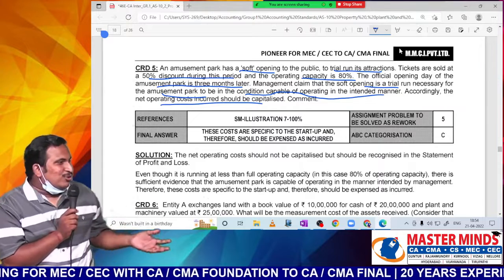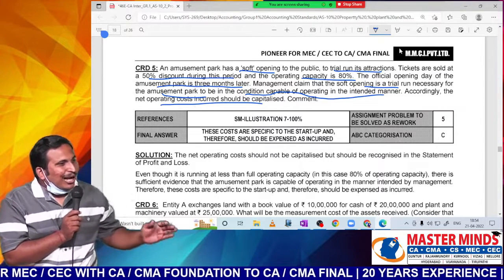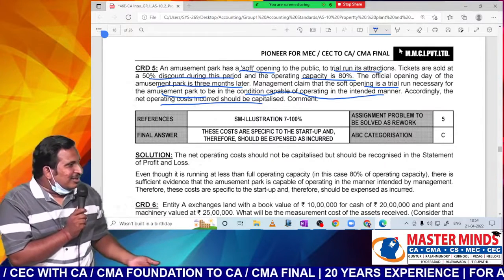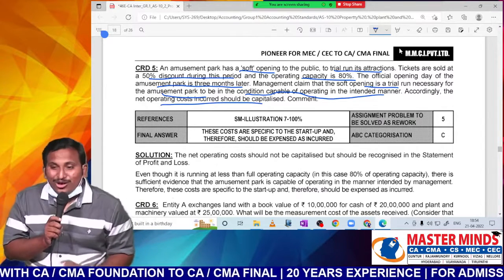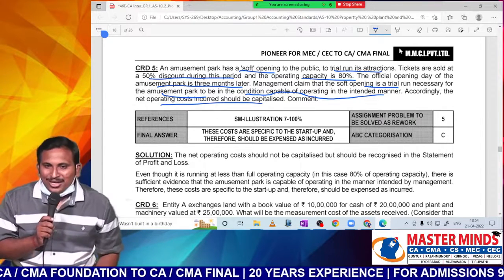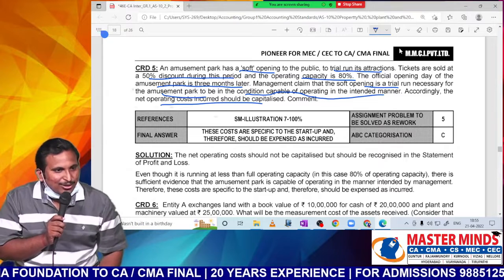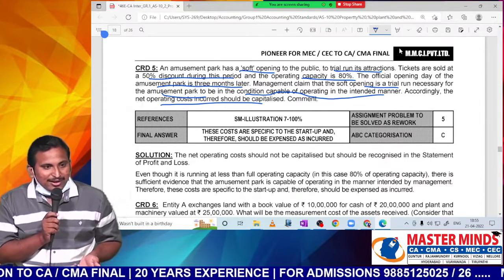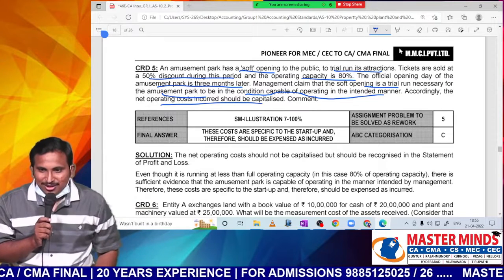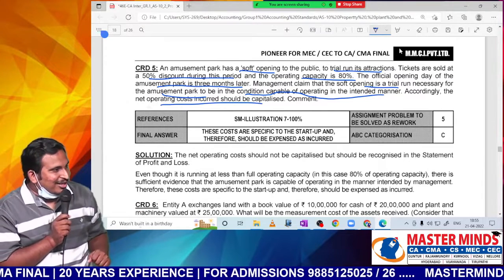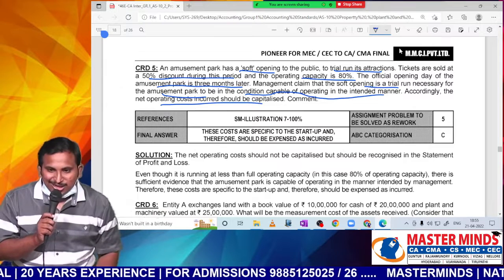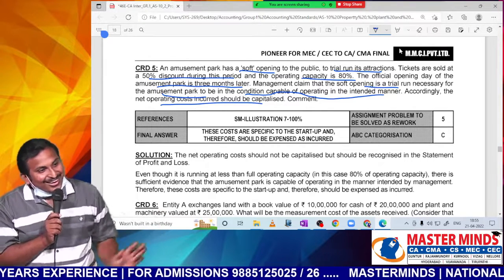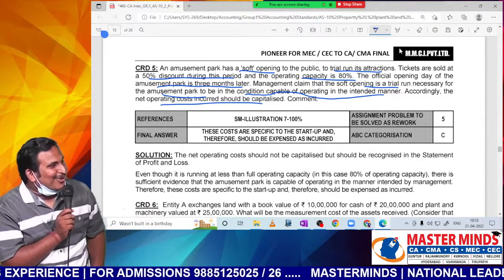In the first few months, you have to give lower prices only, sir. That we can say as initial operating losses. You cannot charge higher prices. Are you getting the point? For that reason, he is claiming that trial run. How can you say trial run? Trial run means do it with your employees. You cannot do it with outsiders. Suppose something happened to them. What will you do, sir? Now you will say trial run cost. Like that, will you give some compensation?